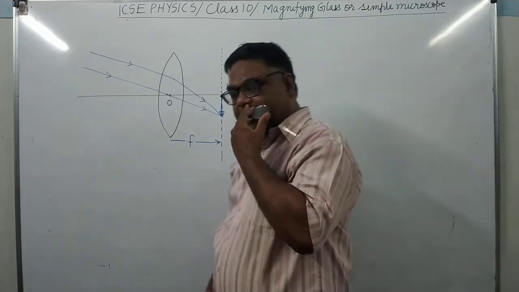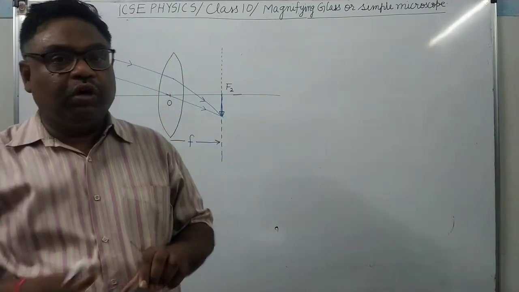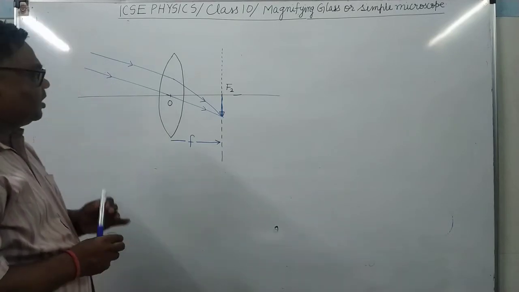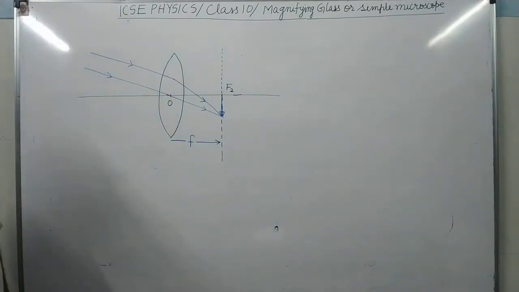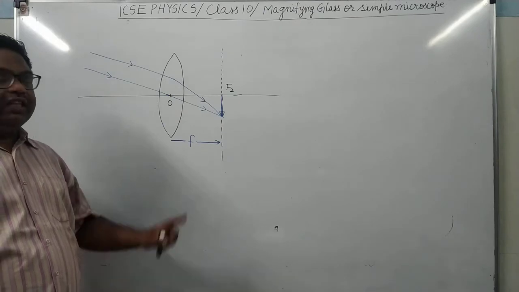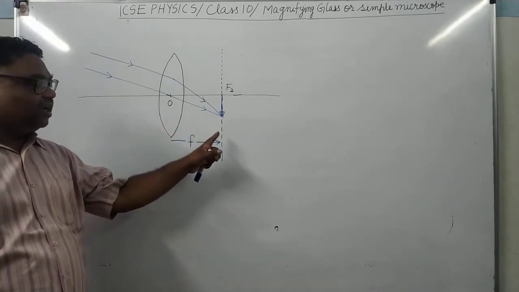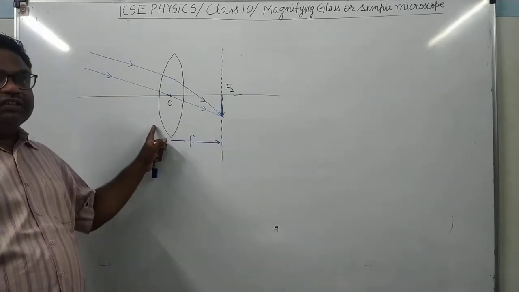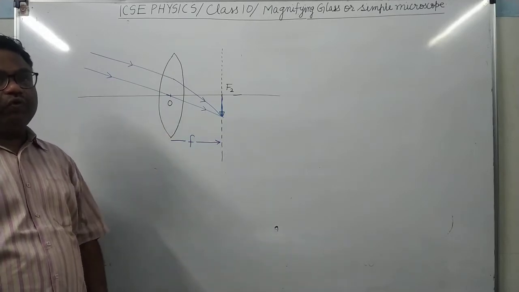So what will you do? With the help of a convex lens, we will focus the distant object on a wall or a screen, and when the sharp image of that distant object is obtained, the distance between the lens and the wall or screen will be equal to the focal length.